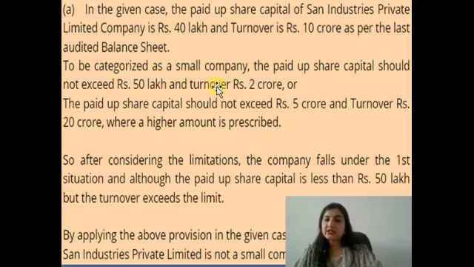if you look at these 2 points, then the company is falling under the first category, where paid up share capital is rupees 40 lakh, that is, it is less than 50 lakh. But if I look at the turnover, then the turnover is more. So the company is falling under the first situation, and the paid up share capital is less than 50 lakh, but the turnover has exceeded the limit.